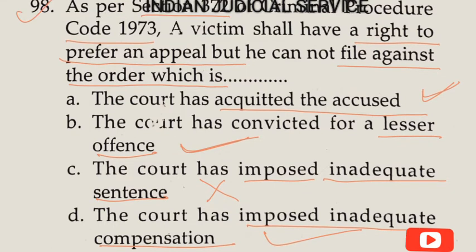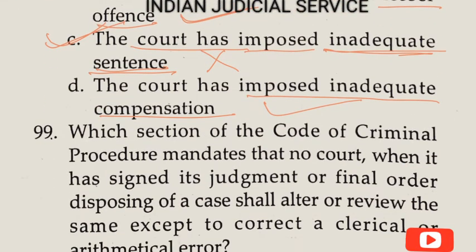So clearly the answer here is option C. This is very important: under section 372, if the court has imposed an inadequate sentence, the victim shall have no right to prefer an appeal. So the answer here is option C.